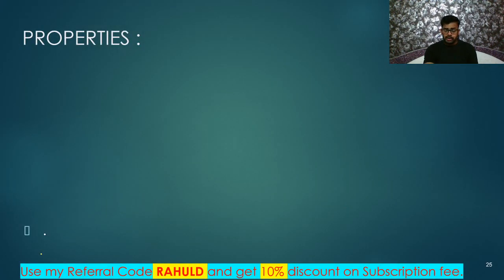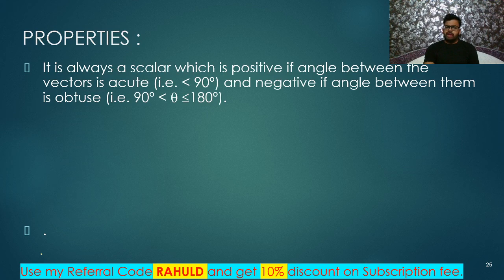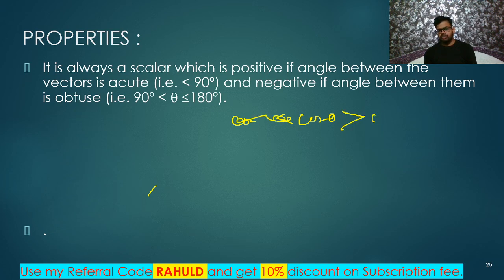Now, some basic properties. Without these properties, you cannot understand, you cannot apply it properly. So, at first, it is always a scalar which is positive if the angle between them is what, acute, okay, and it is negative if the angle between them is obtuse. All of you know cos theta. Yeah, cos theta is positive, meaning greater than zero, if theta is greater than or equal to 0 degree and less than what, 90 degree. Then it will be positive or non-negative, we can say.